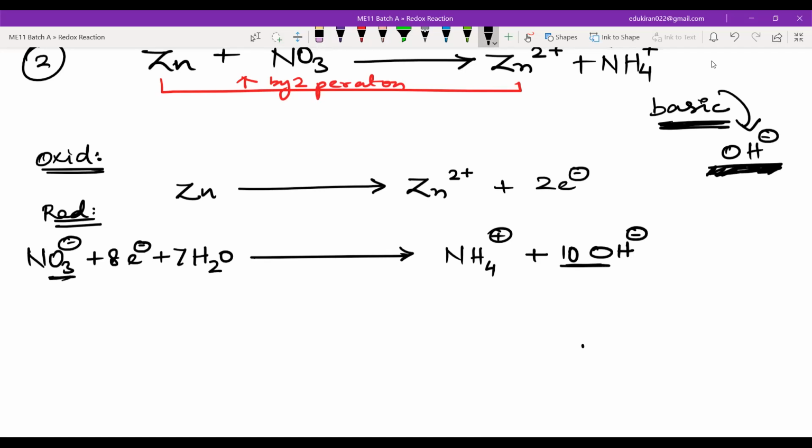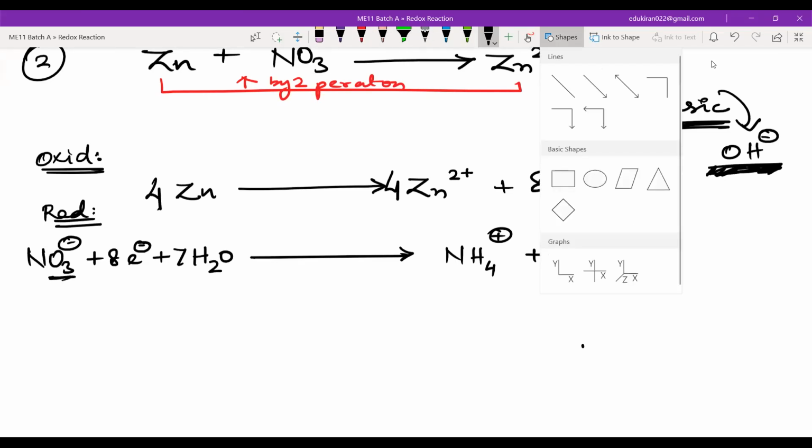Yes, sir. Now what? Now I will add both of these, the oxidation and the reduction. I will multiply this by 4 to balance the electrons. You just need to balance the electrons. So as soon as I multiply this by 4, this will become 8 electrons. This will become 4 zinc.